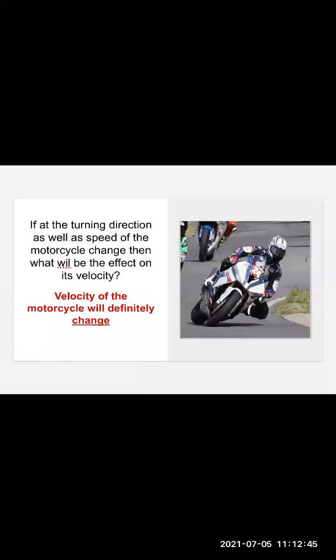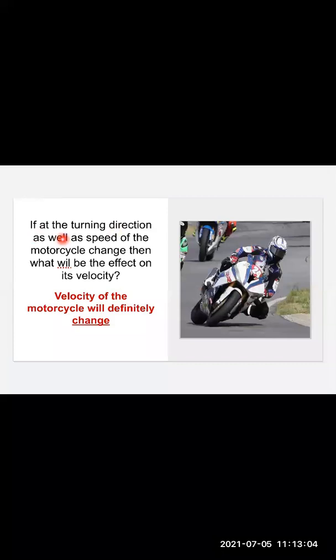And what if both of them change? This picture will illustrate it. Okay, you all have seen this racing. There is a racer on the bike and he is taking the turn. At the same time, he is adjusting the speed also.